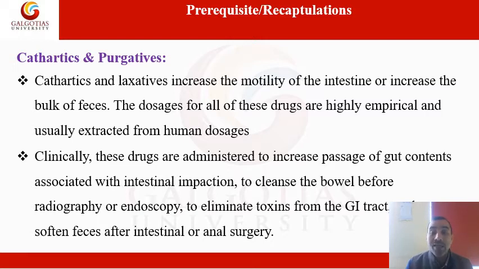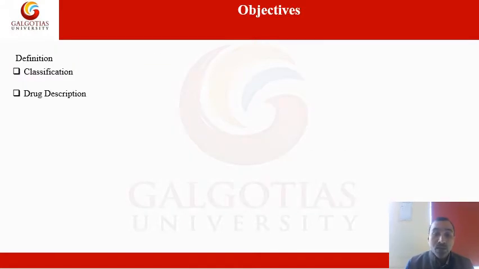So clinically, cathartics and purgatives are very important when you are going for surgery, endoscopy, or radiography. Now, what is the objective behind this?